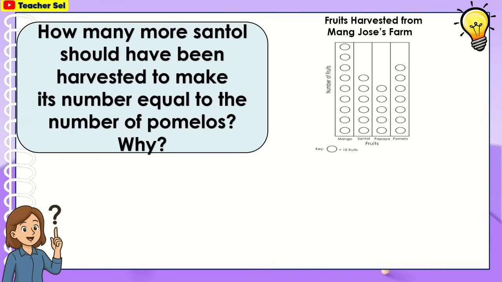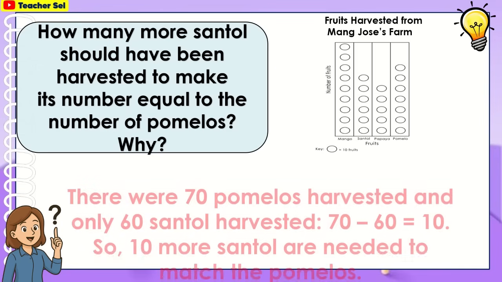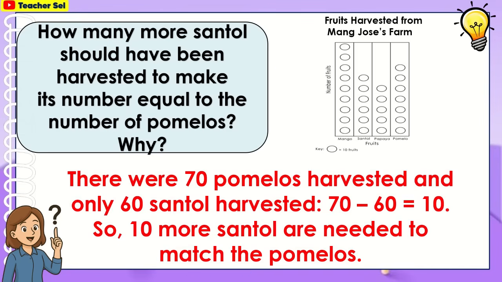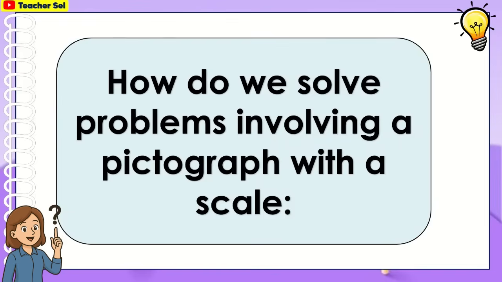How many more santol should have been harvested to make its number equal to the number of pomelos? Why? There were 70 pomelos harvested and only 60 santol harvested. 70 minus 60 equals 10, so 10 more santol are needed to match the pomelos.